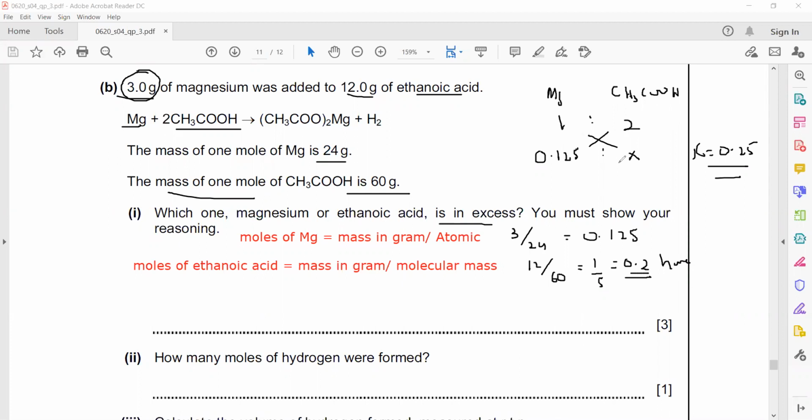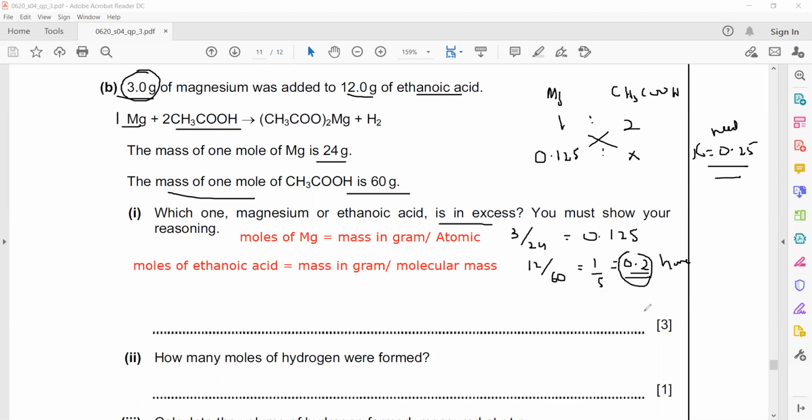1:2 is the ratio. The ratio is always from the equation, yes. So 1:2 is the ratio from the equation, so this is how many moles we need. We need 0.25 moles of ethanoic acid for a complete reaction, but we have only 0.2 moles.